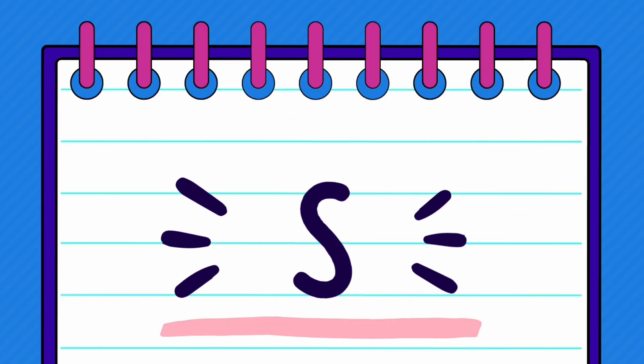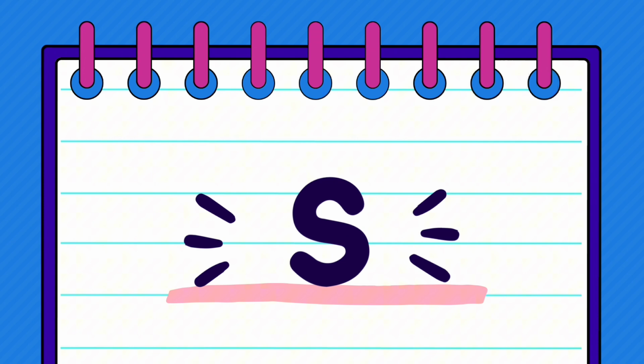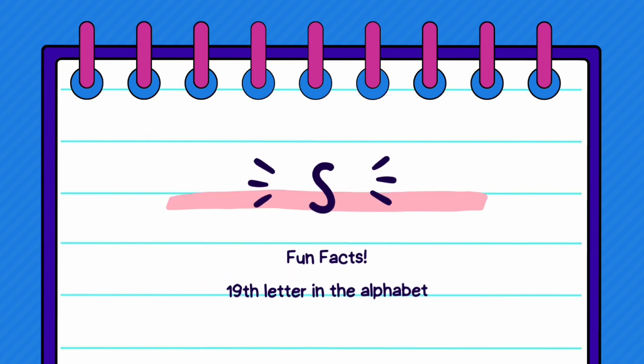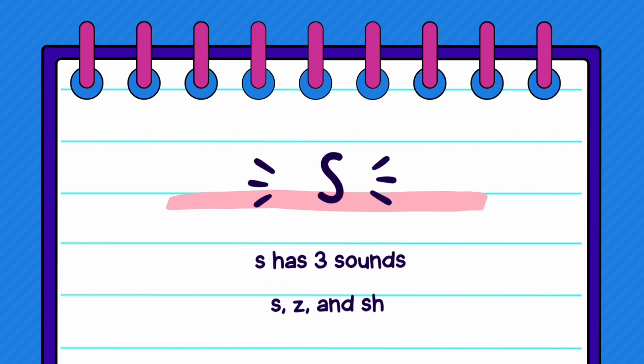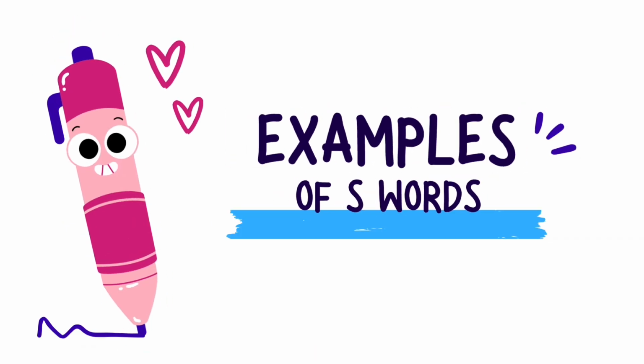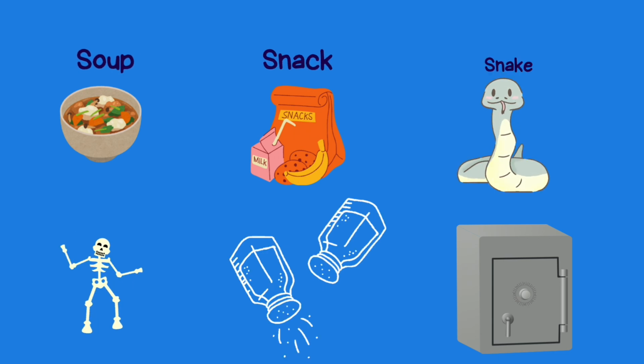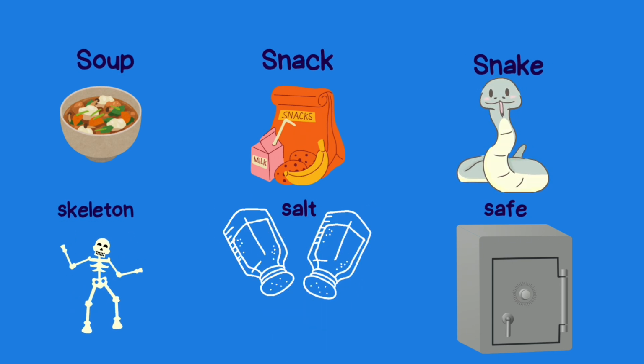Today's letter is S. Here is an uppercase S, and here is a lowercase s. Some fun facts about S. It's the 19th letter in the alphabet. And S has three sounds. It can sound like an S, a Z, or sh. Some examples of S words are soup, snack, snake, skeleton, salt, and safe.